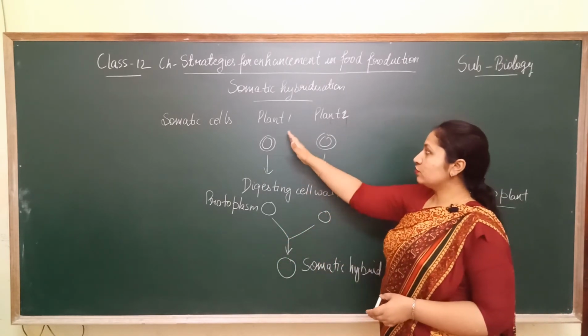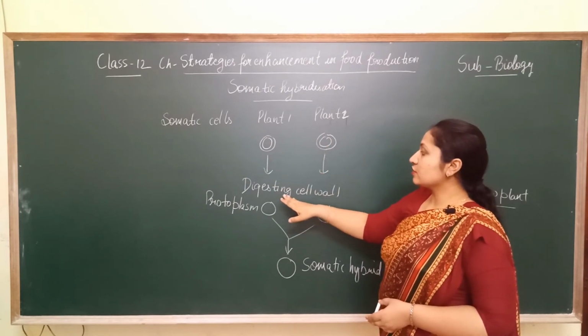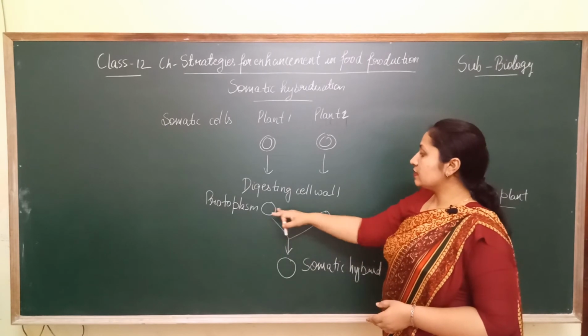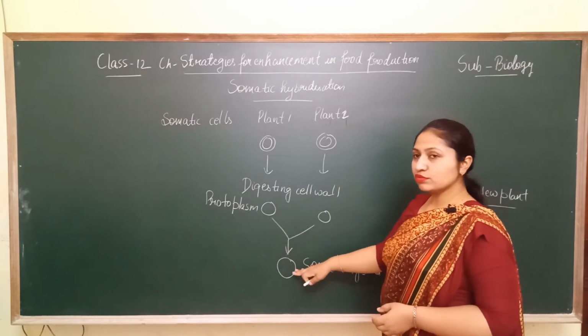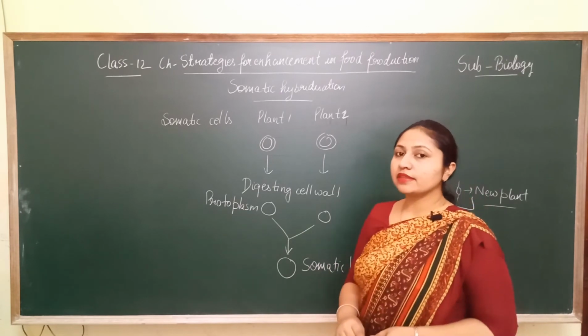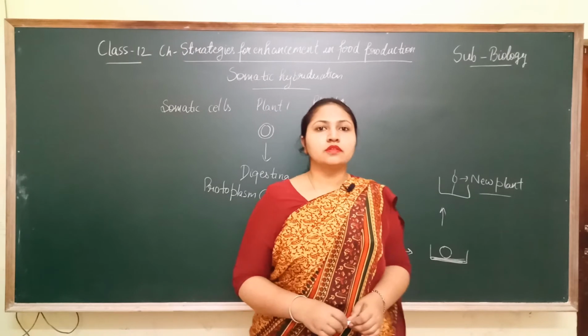And this process is known as somatic hybridization. That from the two plants we obtain the cells, then after that digestion of the cell wall, then these are known as protoplasts, then these protoplasts are fused to form the somatic hybrid, and then it is grown by the tissue culture method.